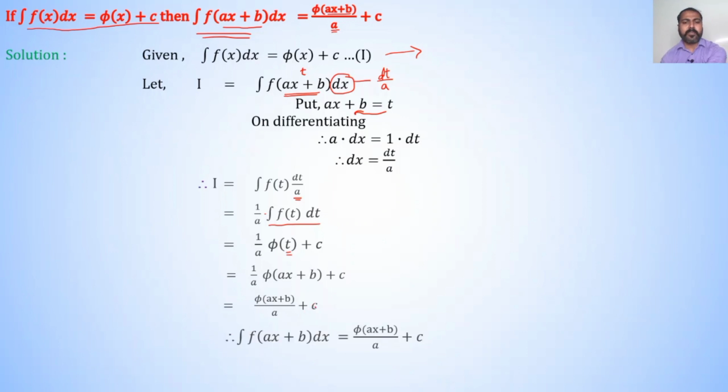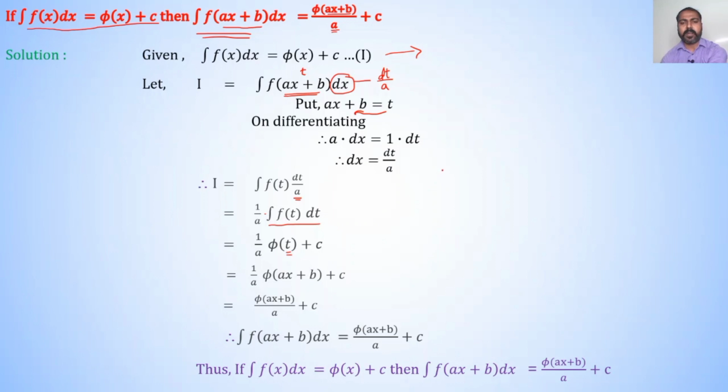Therefore, integration of f of ax plus b dx is equal to phi of ax plus b divided by a plus c. Therefore, if integration of f of x dx is equal to phi of x plus c, then integration of f of ax plus b dx is equal to phi of ax plus b divided by a plus constant of integration c.